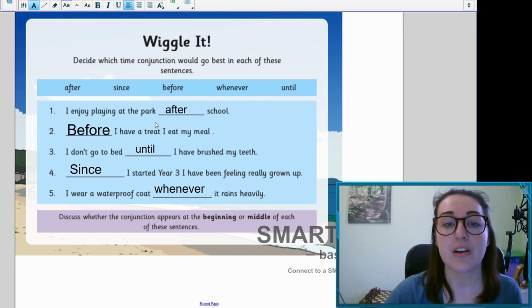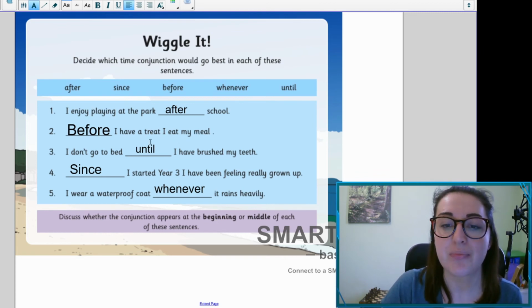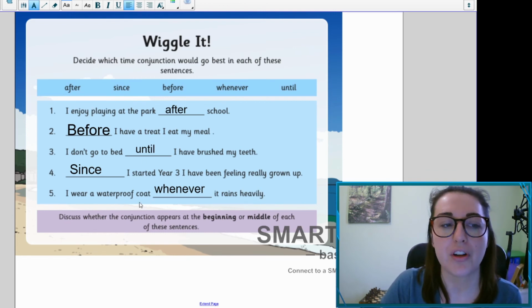So I've already said after school I enjoy playing at the park. We could have had I eat my meal before I have a treat. Until I brush my teeth, I don't go to bed. I have been feeling really grown up since I started year 3. And whenever it rains heavily, I wear a waterproof coat.